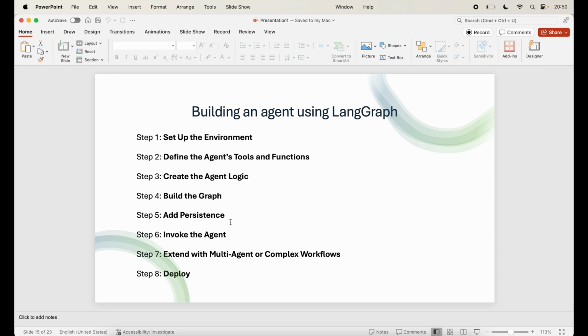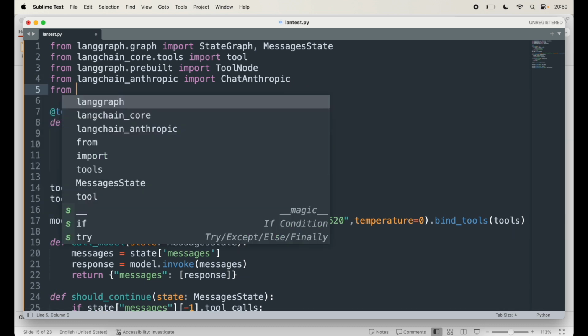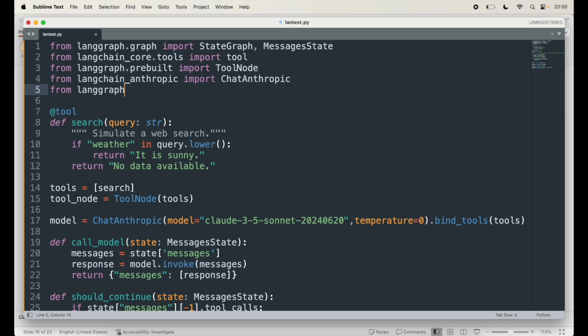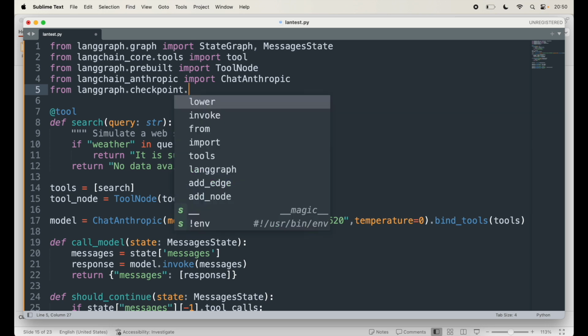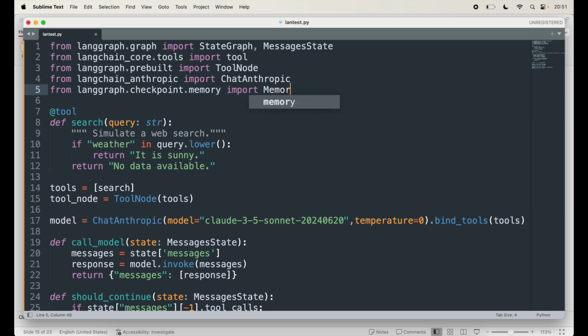Now add persistence. Sorry, add persistence is optional. You can add a memory saver to ensure the agent state is preserved between executions. This is useful for long running tasks or tasks involving human interaction. For this, you'll probably need another library. I'll say from langgraph.checkpoint.memory, because that checkpoint module has the memory library. And I'm going to say import. From this, I'll import MemorySaver. This is one of the methods available in there.